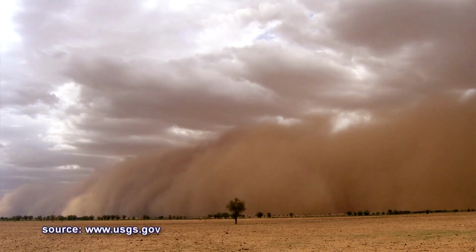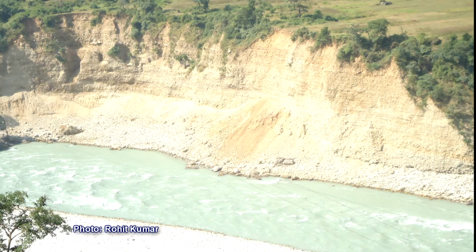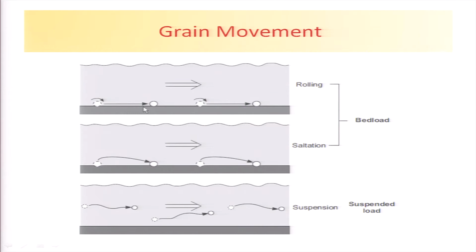Any one of the positions they get deposited, and then the earth processes, especially the wind on the earth surfaces and water in the hydraulic surfaces, tend to move the grain from its position of rest. Here is a grain that has come to rest on this surface. Now, this surface could be anything.